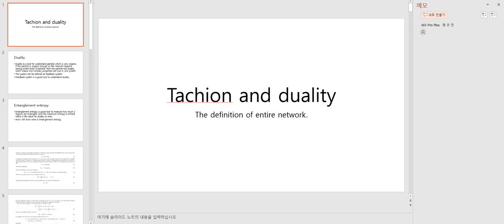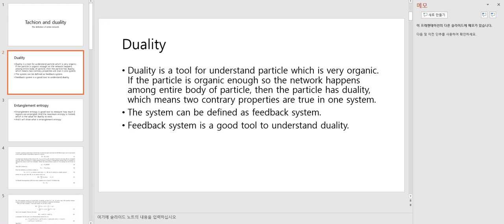Tachyon and duality. The definition of entire network. Duality is a tool to understand particles, which are very organic. If the particle is organic enough, so the network happens among the entire body of particles, then the particle has duality, which means two control properties are true in one system.